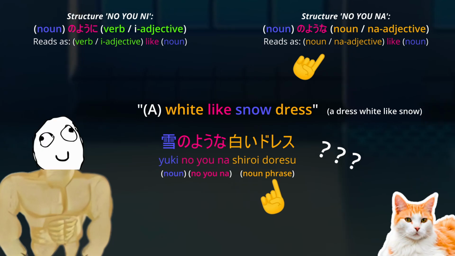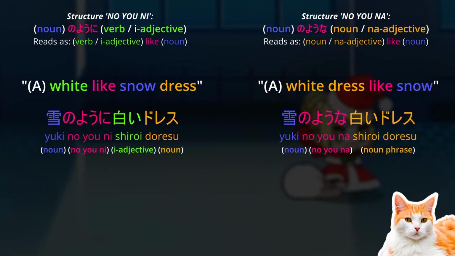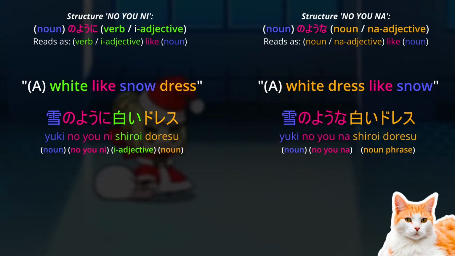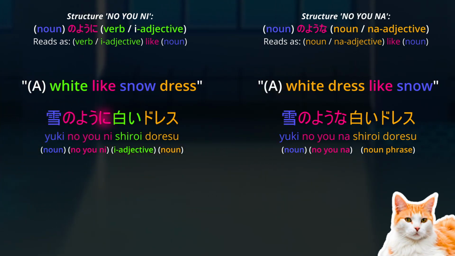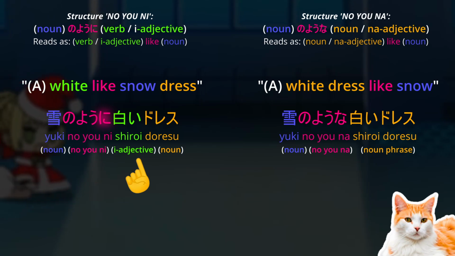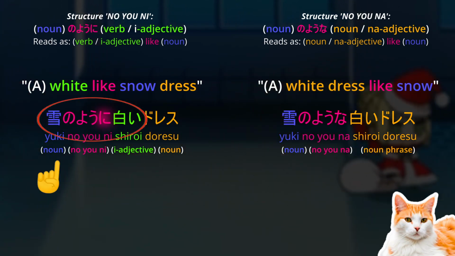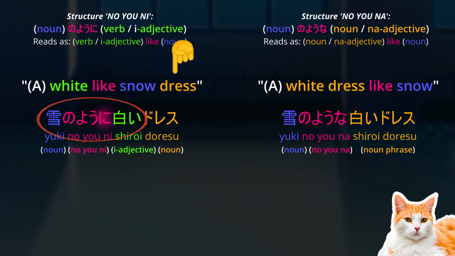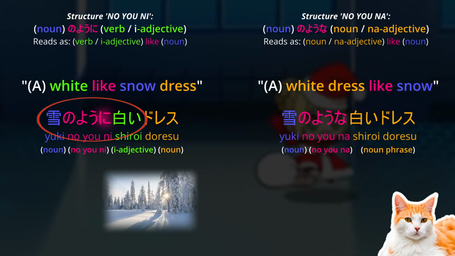You have a keen eye, my friend. Actually, both make sense, but the meaning changes a little. In the first one, because it is ni, yuki no yoni focuses on the i adjective, so this works as a block: white like a snow. White like a snow dress. The thing that is like a snow is the i adjective white.